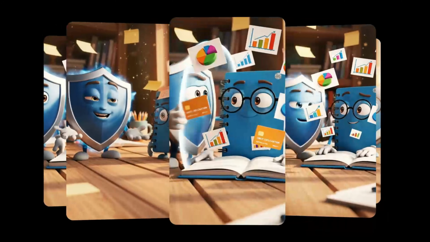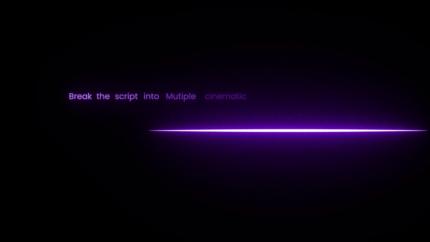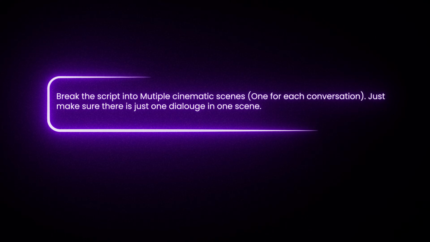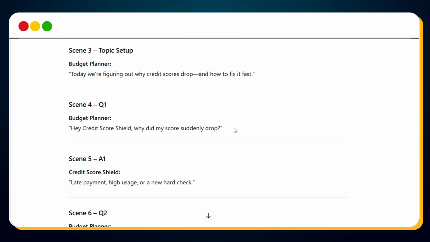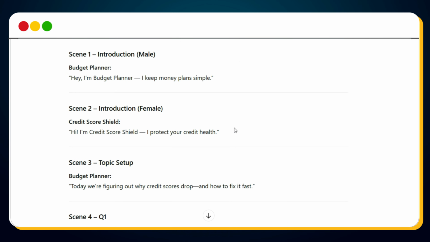Now comes a step most people completely skip. AI video works best scene by scene, not all at once. So I use this prompt to split the script, one dialogue per scene. Instantly, the script becomes 12 clean cinematic scenes. One speaker, one moment, zero confusion. This is the foundation for smooth AI video generation.